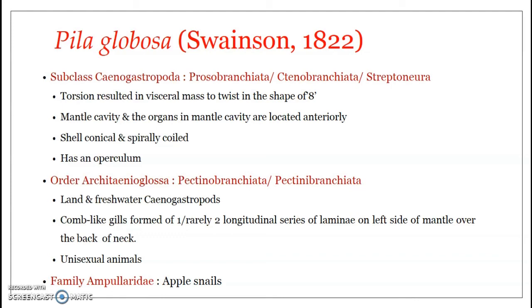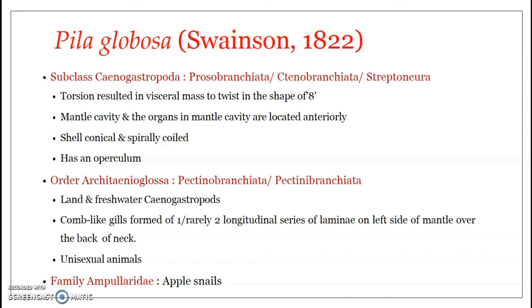So the mantle cavity is divided into two separate chambers, one for gill respiration and the other for lung respiration. This makes the apple snails amphibious in nature. This adaptation of dividing the mantle cavity into two chambers helps the apple snails be effectively amphibious.